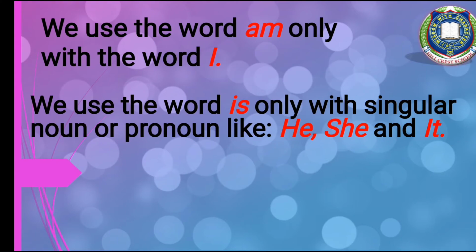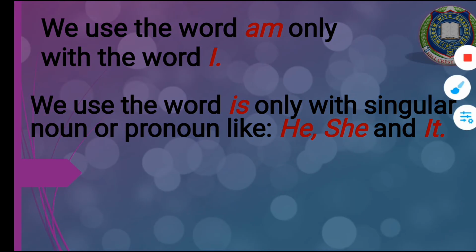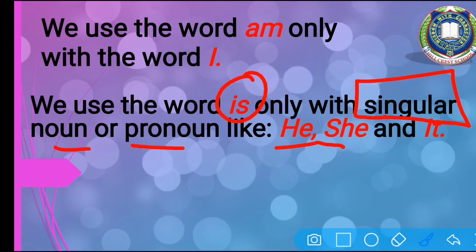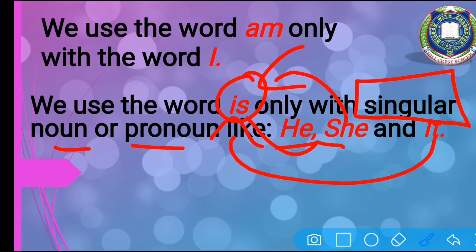Now we use the word am only with the word I. I repeat. And then we use the word is only with singular noun or pronoun. What does singular mean? Now you've done singular and plural, right? Singular means something that is only one. And plural means more than one, means many. So here we use the word he, she, the word is only for singular noun or pronoun, like he is, she is, it is. Okay?